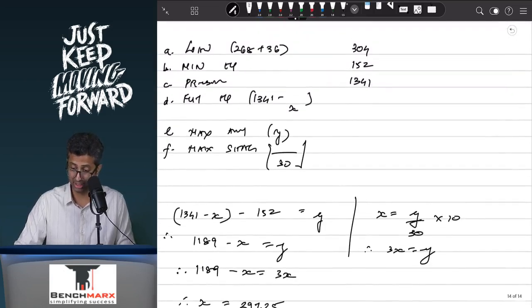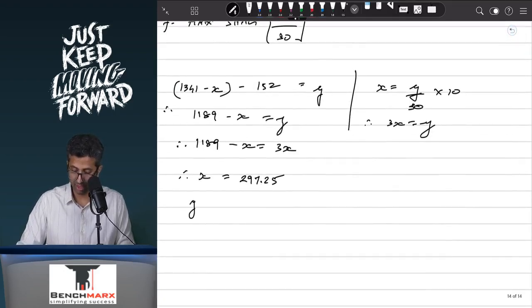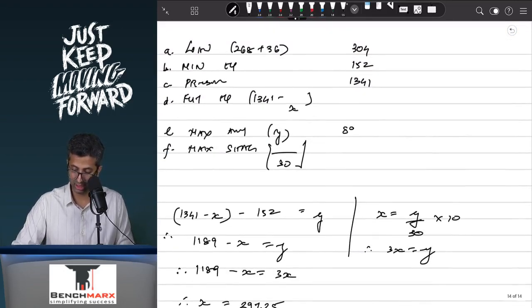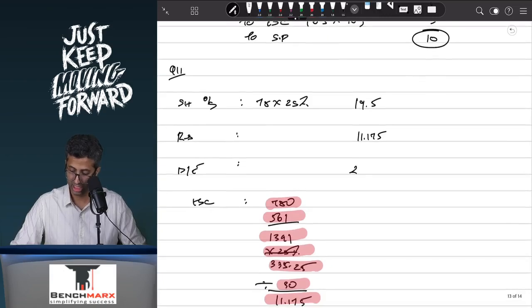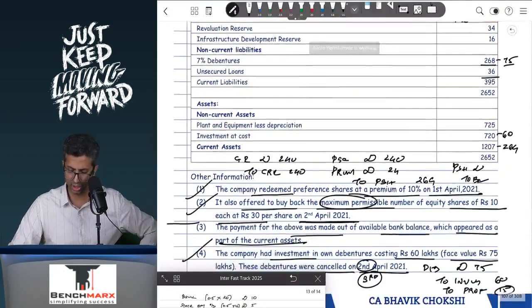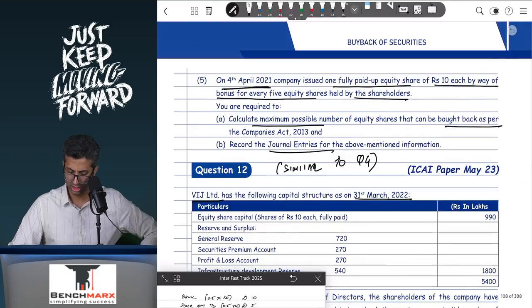This is the money that you can use. No, sorry, this is X. Y, which is 3X, will be into 3, which is 891.75. So I will say 891.75 divided by 30, and this is 29.725. So this is 29.725, and hence if I look at the number of shares, I will take the least, which is 11.175. So if I look at the printed solution over here, if any, no, it is not there.